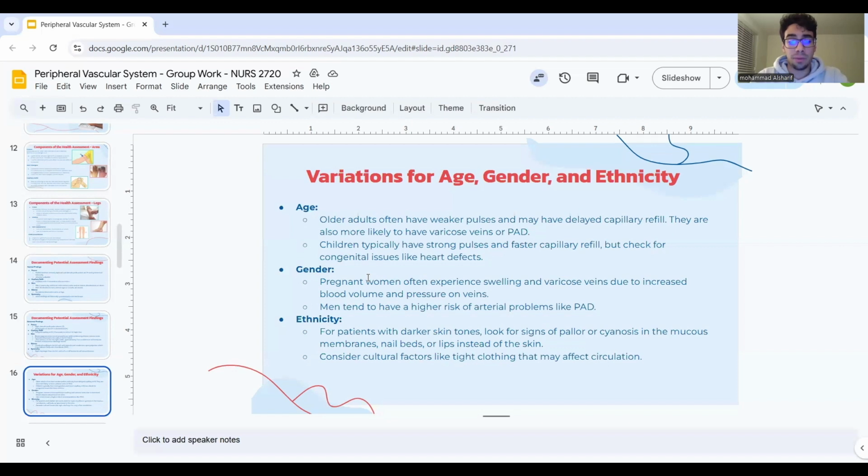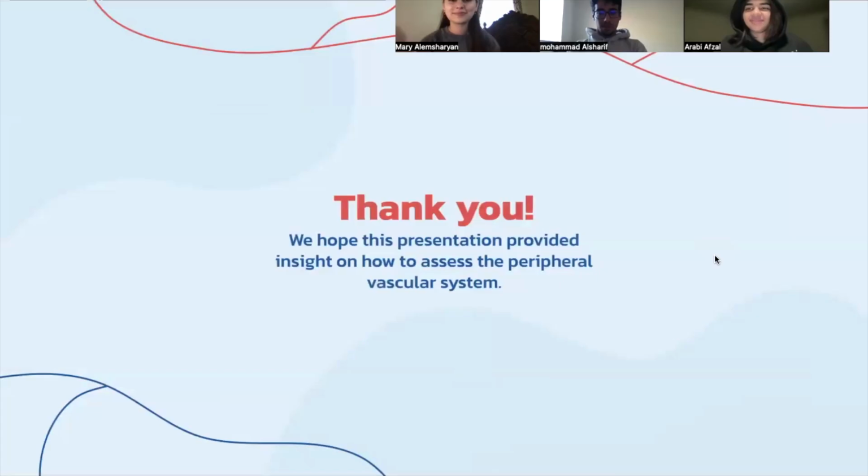Men tend to have a higher risk of arterial problems like peripheral arterial disease. Ethnicity. For patients with darker skin tones, look for signs of pallor or cyanosis in the mucous membranes, nail beds, or lips instead of the skin. Consider cultural factors like tight clothing that may affect circulation.